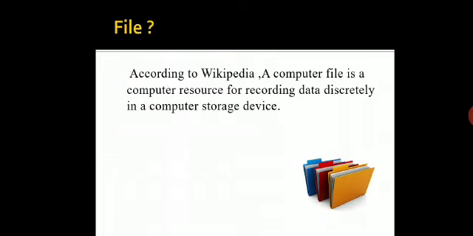So, according to Wikipedia, a computer file is a computer resource for recording data discretely in a computer storage device. They are the means to store the data in a storage device. C++ file handling mechanism allows us to store the output of a program in a file and read data from a file on the disk.